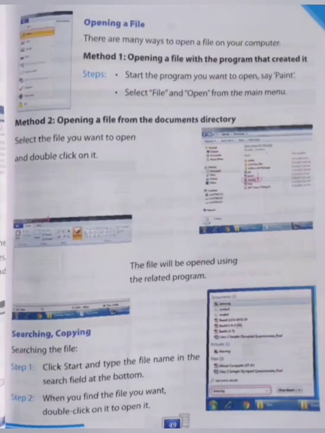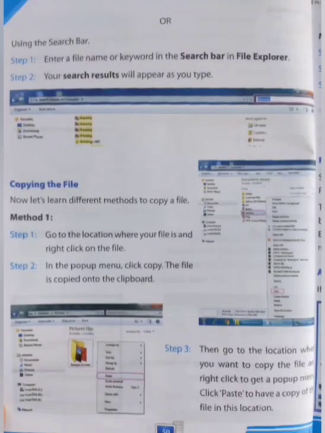Now step 2: when you find the file you want to open, double click on it to open it. Another way to search for a file is to use the search bar.